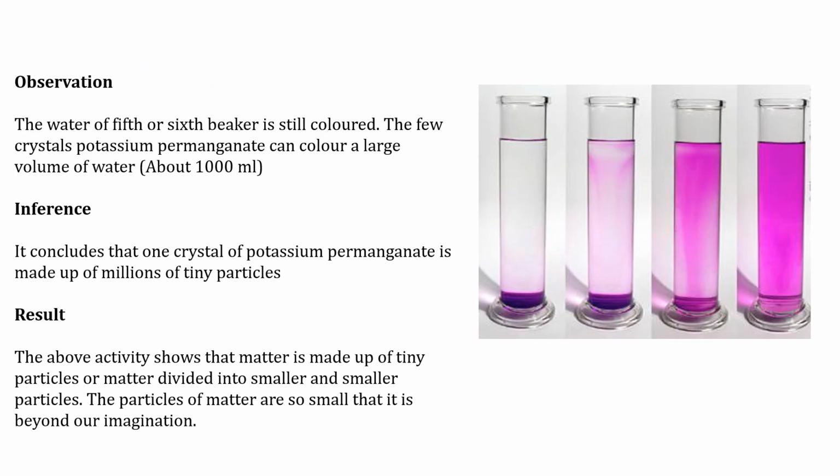The water of the 5th or 6th beaker is still colored. It shows that a few crystals of potassium permanganate can color a large volume of water, about 1000 ml. It concludes that one crystal of potassium permanganate is made up of millions of tiny particles. The above activity shows that matter is made up of tiny particles, or matter can be divided into smaller and smaller particles. The particles of matter are so small that they are beyond our imagination.